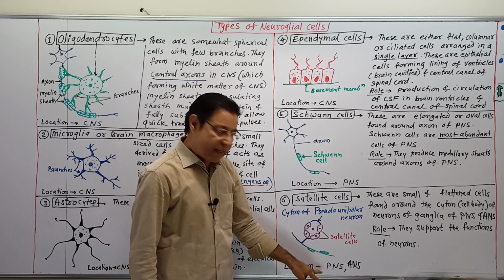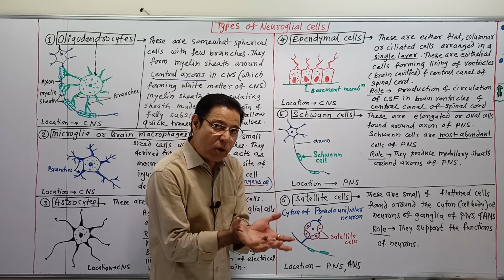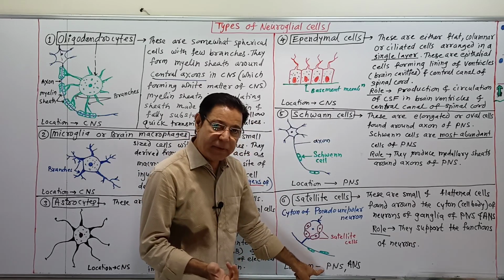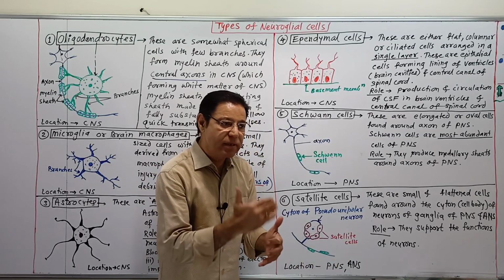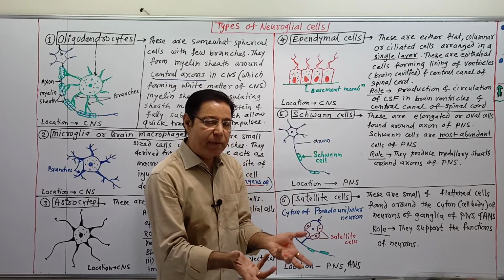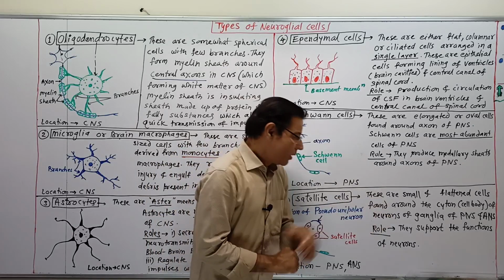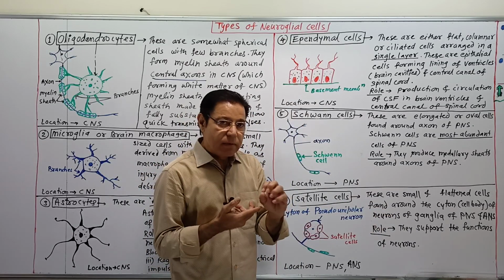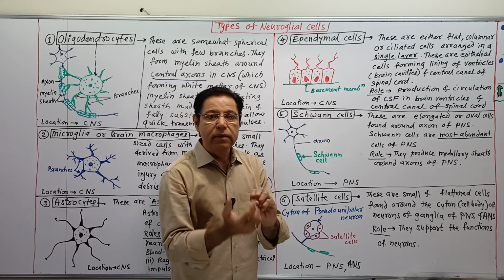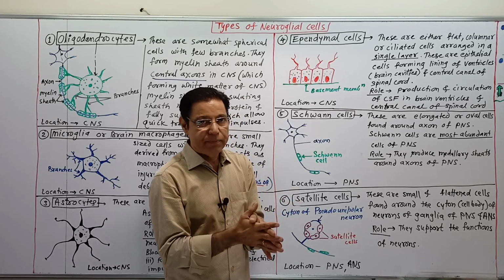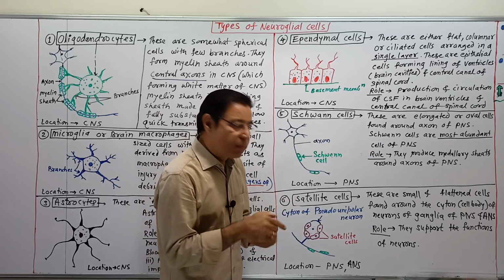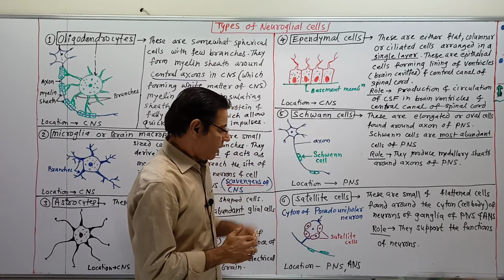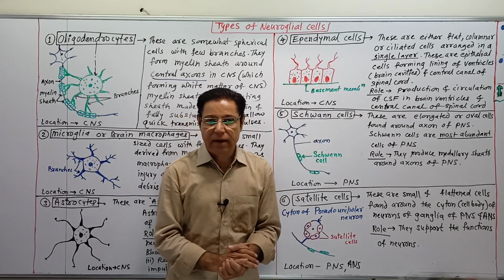Location: they are located around the cytons of the PNS, as well as the ANS, meaning the sympathetic and parasympathetic ganglia of the autonomic nervous system, where satellite cells are found around the cytons of the cells of ganglia. And they support the function of the neurons of that ganglia.